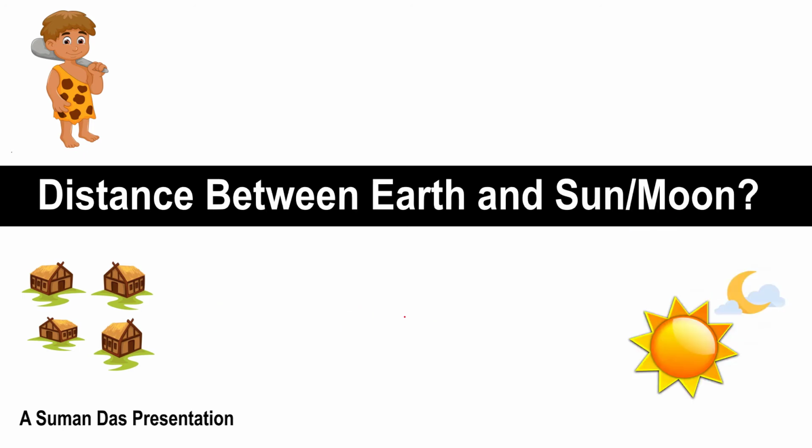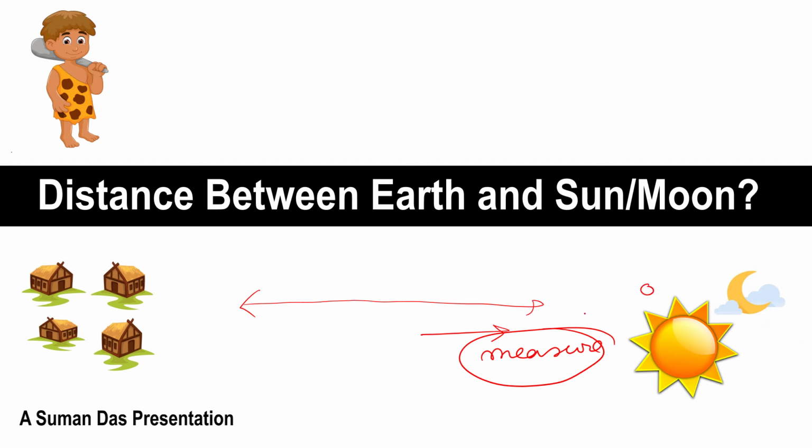Next, I am asking the same boy another question. What is the distance between the earth and sun or moon? Okay, the boy is completely amazed and cannot give the answer, because he thinks at that moment that the sun or moon, it is not possible to measure the result.